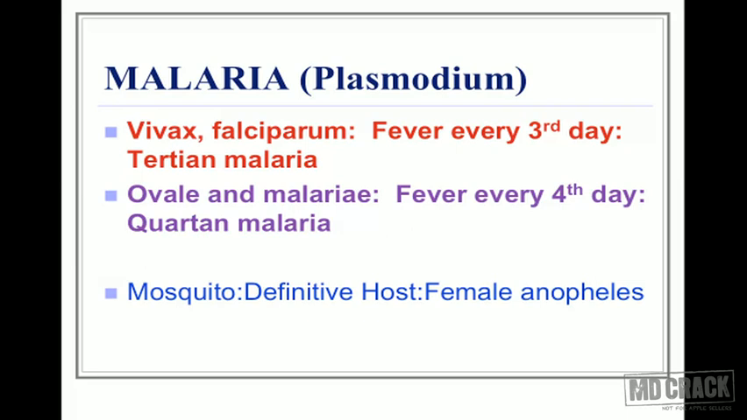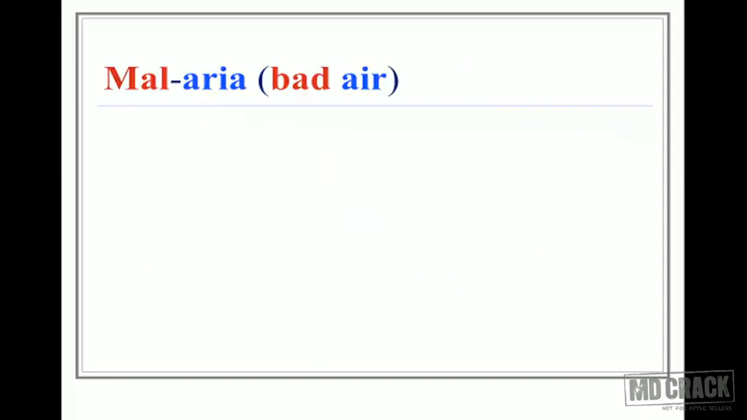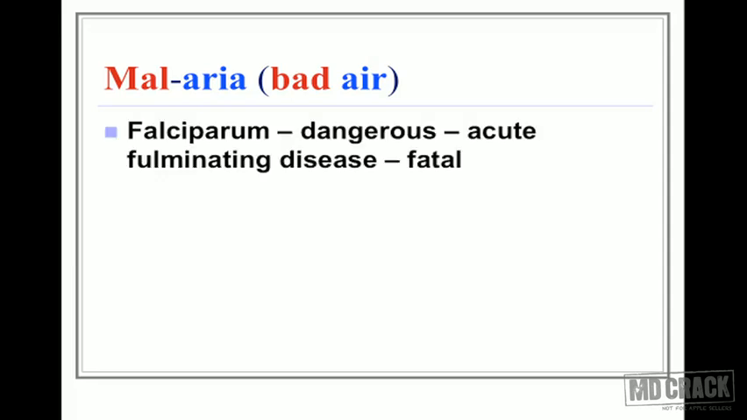The female Anopheles mosquito is the definitive host and man is the intermediate host in malaria. The word was derived from mal'aria. Mal is bad and aria is air. So in those days it was called bad air, that's malaria.